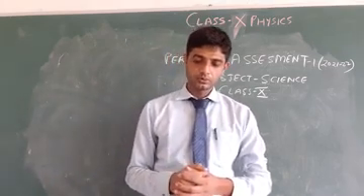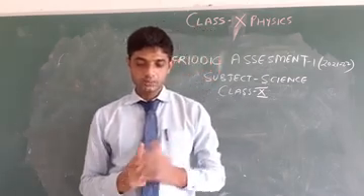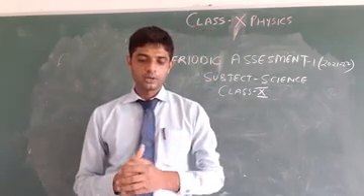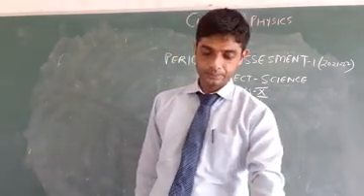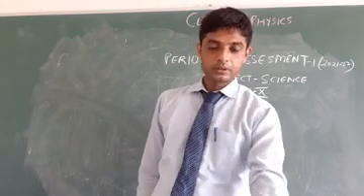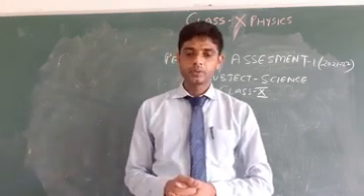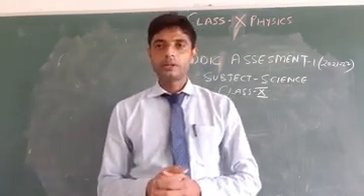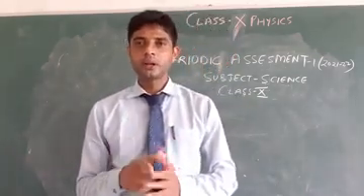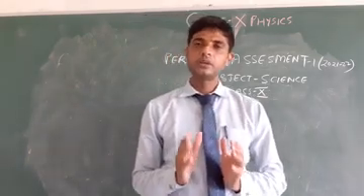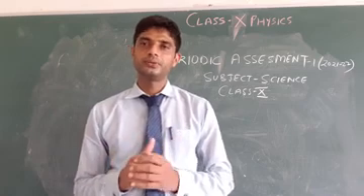Question number 6: draw a ray diagram to show the principal focus of a concave and convex mirror. It means you have to draw the ray diagram to show the principal focus. Question number 7: if the magnification of a body of size 1 meter is 2, what is the size of the image? It means in this question you have to find the size of image B.